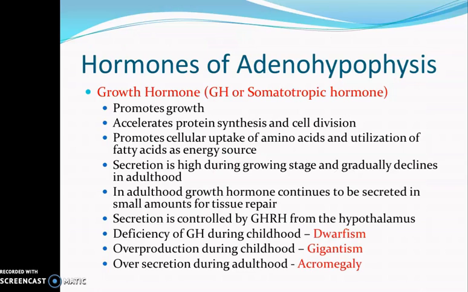The hormones of the adenohypophysis, the first among them is the growth hormone, that is GH or somatotropic hormone. As the name indicates, it promotes the growth of individuals, and it is done by accelerating protein synthesis and cell division. You know that for growth, the cells have to divide and the number of cells in the body has to increase, and for cell division, new proteins are to be synthesized. So growth hormone is accelerating protein synthesis and cell division.